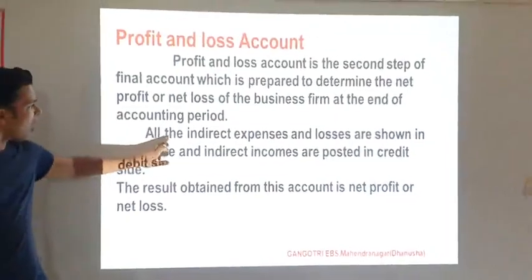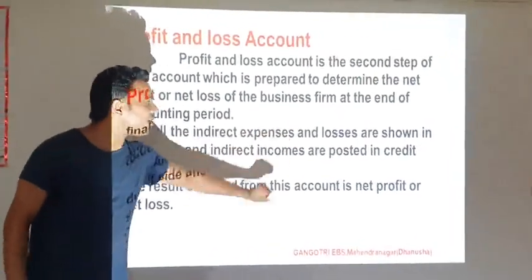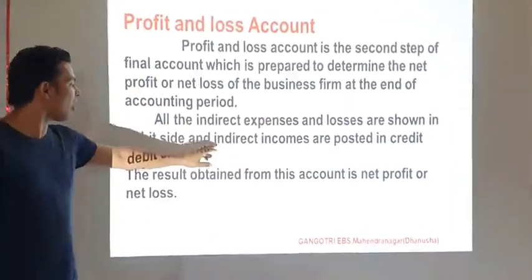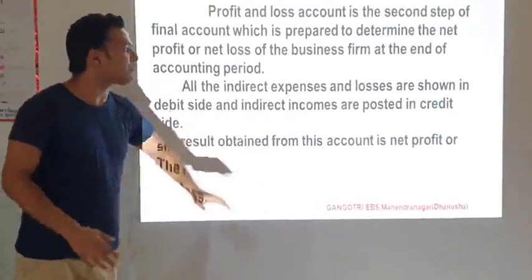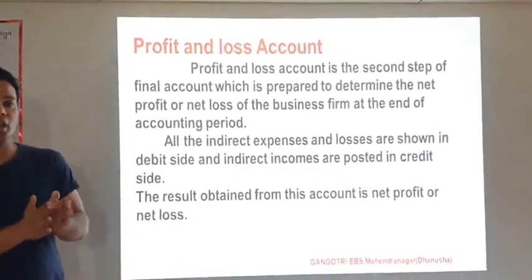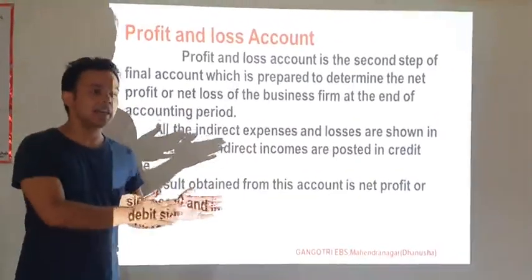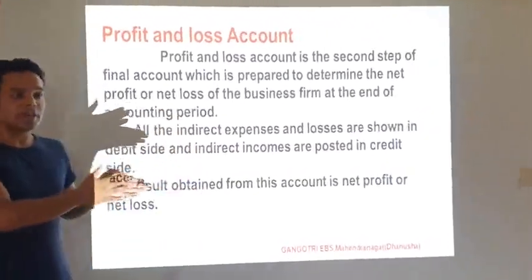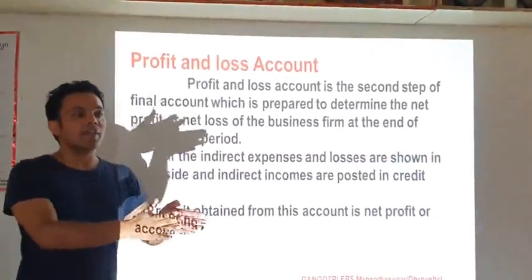All the indirect expenses and losses are shown on the debit side, and all the indirect incomes are posted on the credit side. In the trading account, we only keep the record of the direct expenses and losses on the debit side and direct income on the credit side.